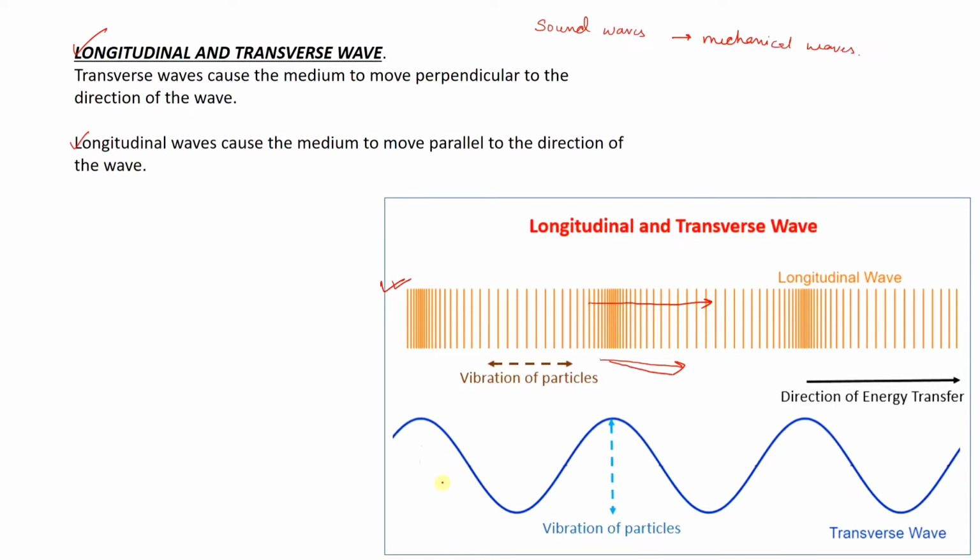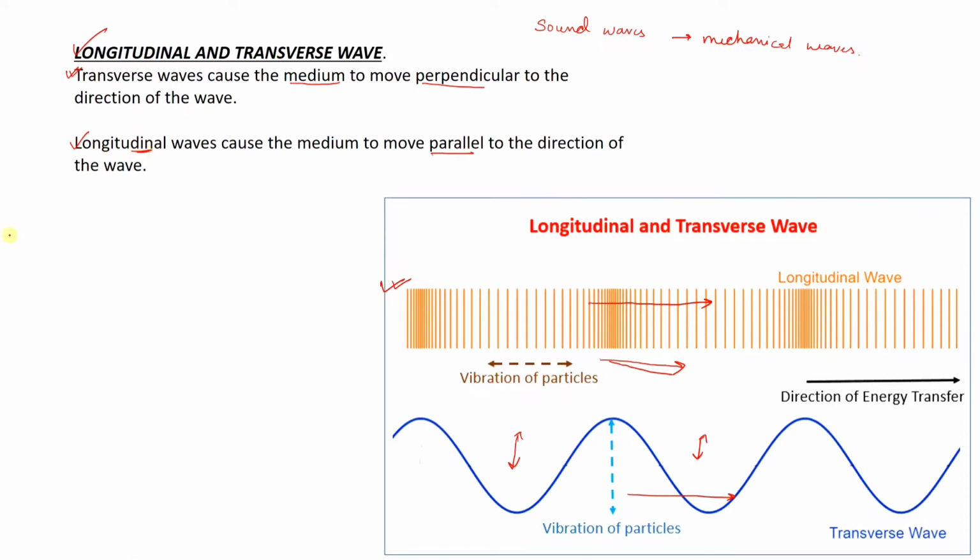But in this case, the wave is moving in this direction, but the particle is moving up and down, meaning they are moving in a perpendicular direction. So in a transverse wave, the medium moves perpendicular to the direction of the wave. If the particles move perpendicular to the direction of the wave, that one is known as a transverse wave, and if they move parallelly, then that one is known as a longitudinal wave.